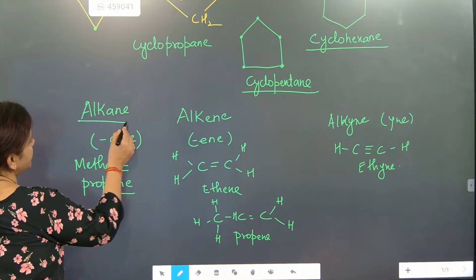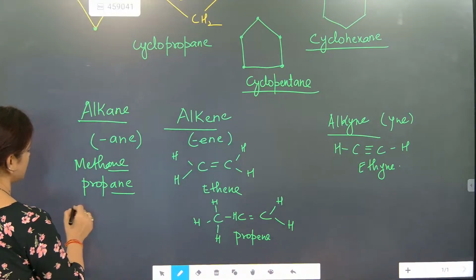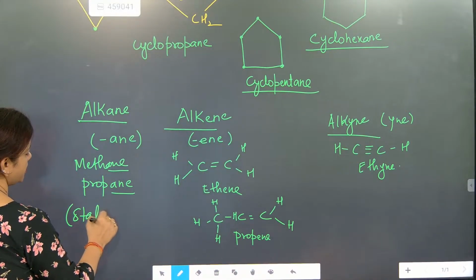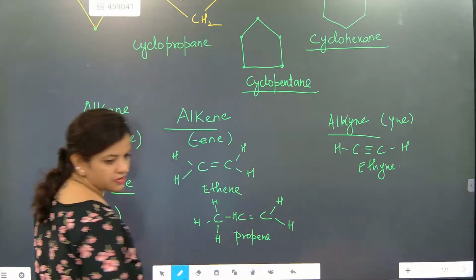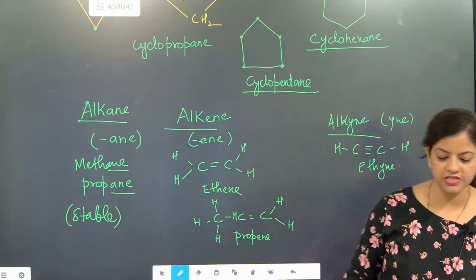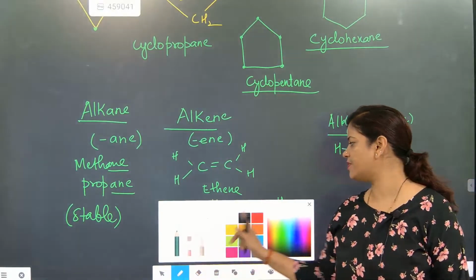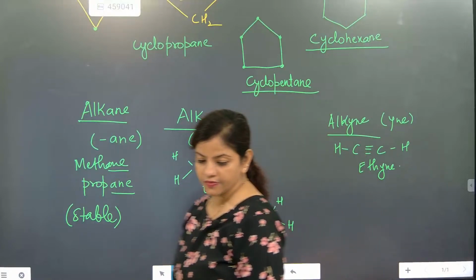This is saturated, unsaturated, unsaturated. Which is most stable? Most stable is this one. These are unstable. Double bond and triple bond are unstable. Single bond is stable.